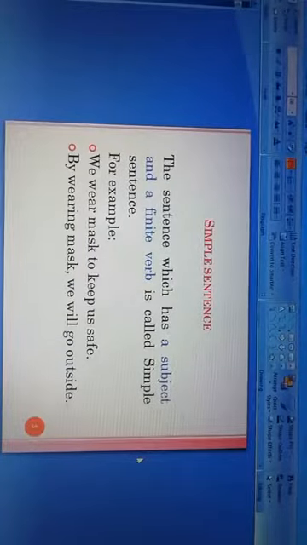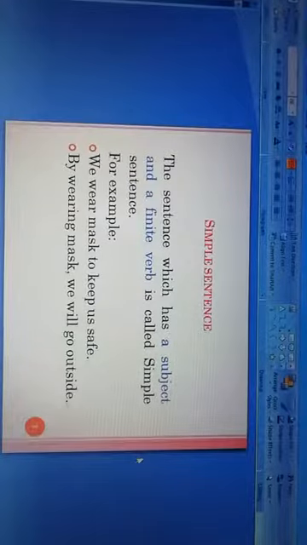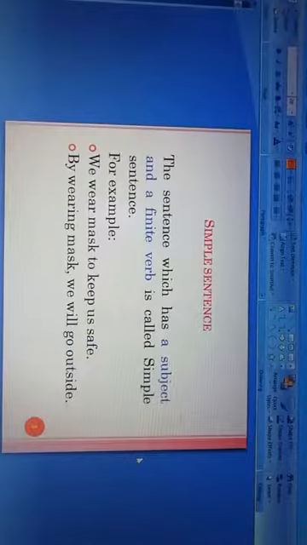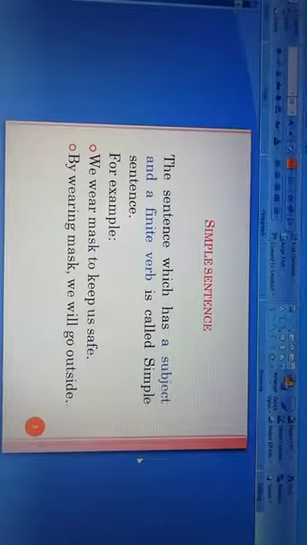For example, we wear mask to keep us safe. And the second example is, by wearing mask we will go outside. These two are the simple sentences. Here we have got one subject and one finite verb. That's why these are called the simple sentences.